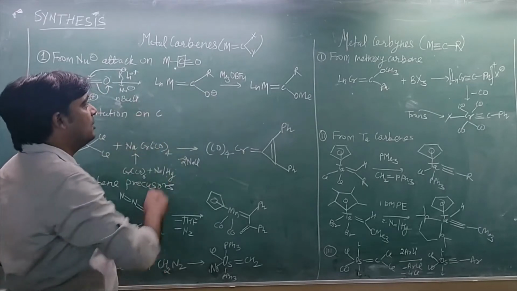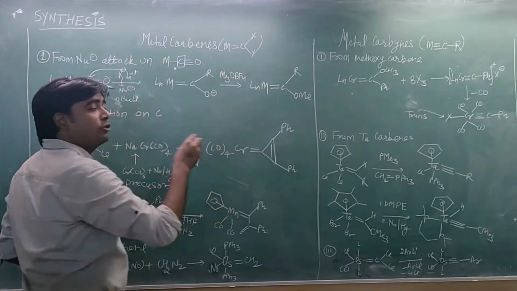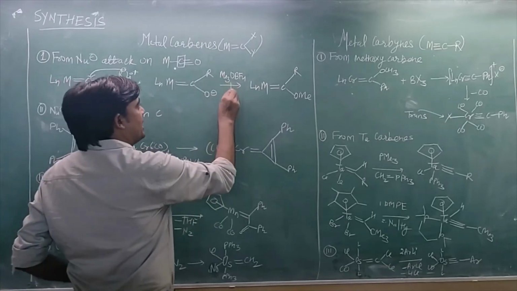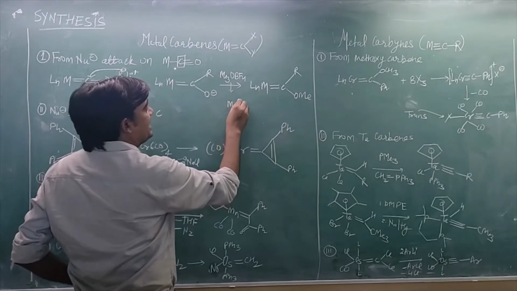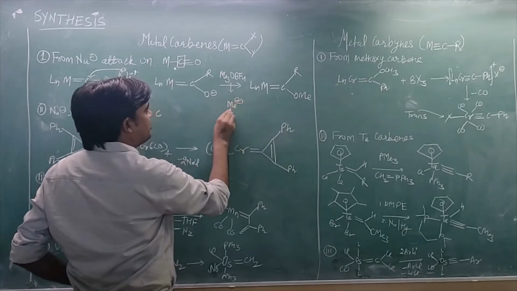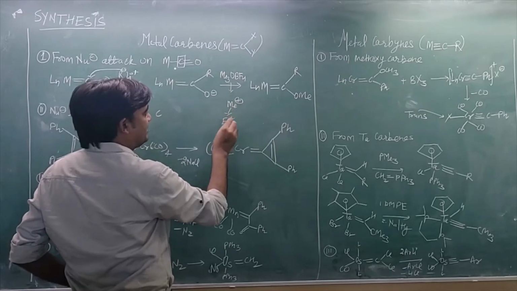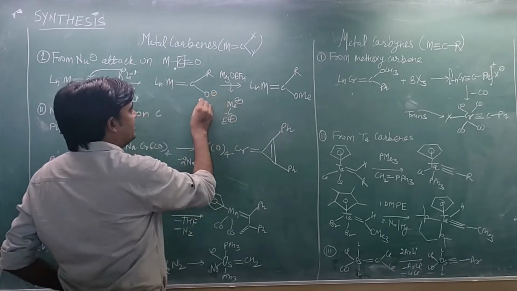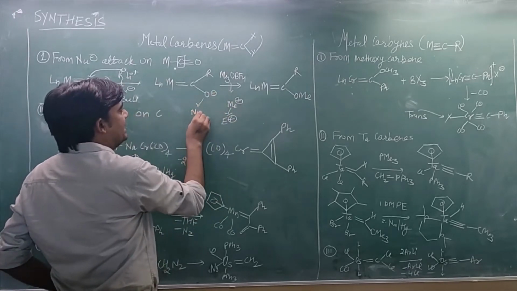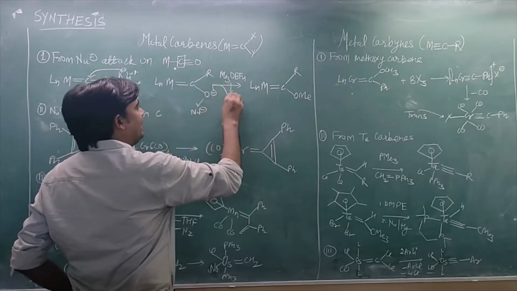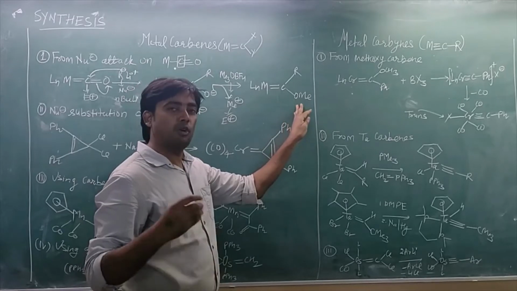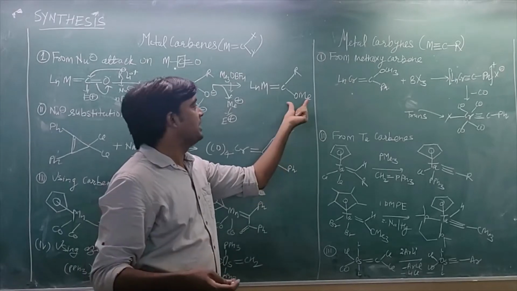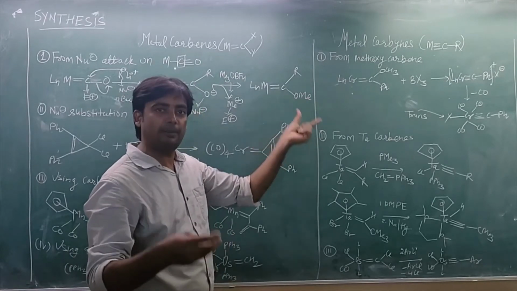Now this is trimethyloxonium ion, which produces a highly electrophilic methyl. So it will be CH3 positive, which is a strong electrophile, and this oxygen negative will act as a nucleophile. This nucleophile attacks it, and this will form the methoxycarbene. This is the methoxy metal carbene complex.